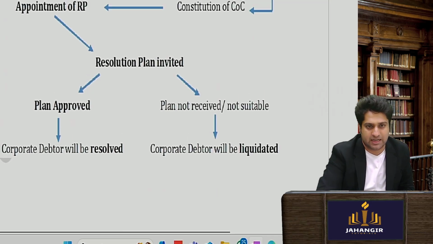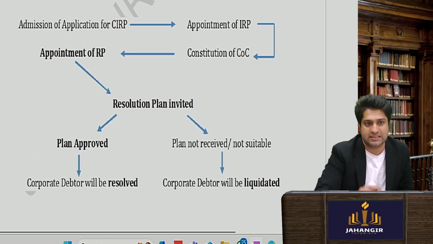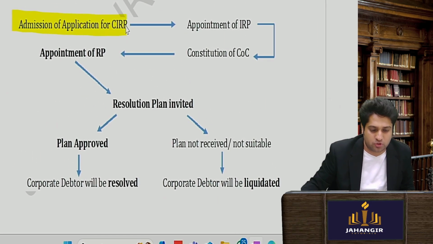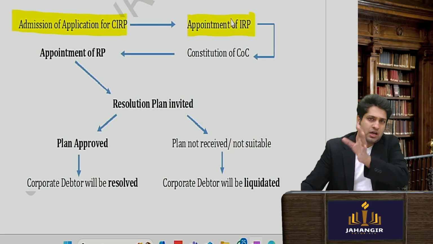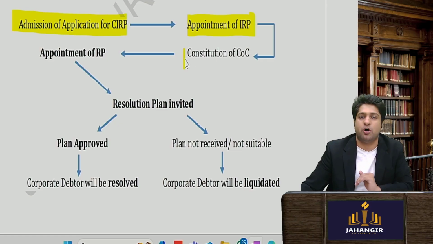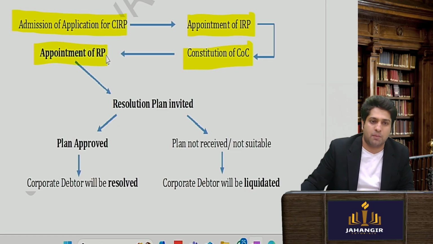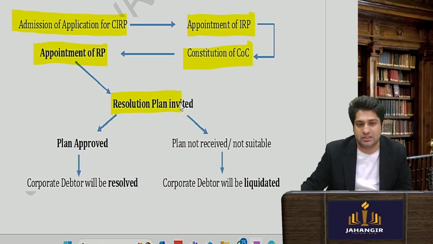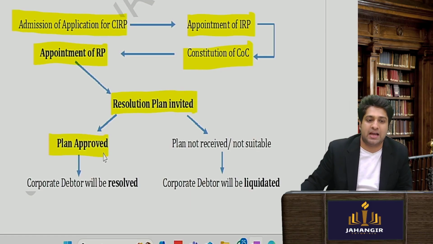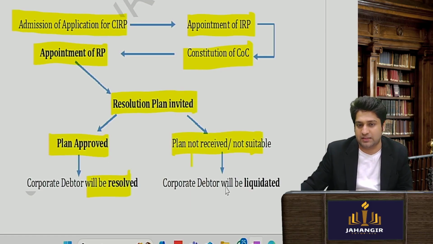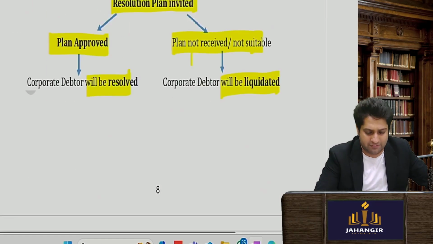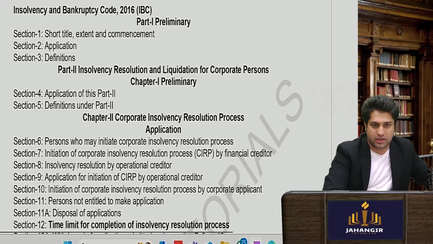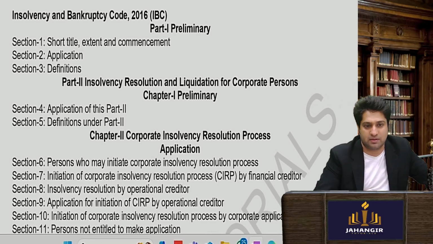So if I summarize, what happens here is an application is given for CIRP. Then NCLT appoints an authority, the IRP. Then the IRP will form a committee. The committee will then appoint the RP who will invite resolution plans. If we get the plan, the matter is resolved. If we don't get the plan, then we will have to proceed for killing the company completely, which is called liquidation.